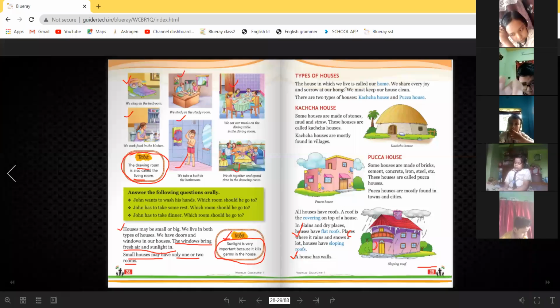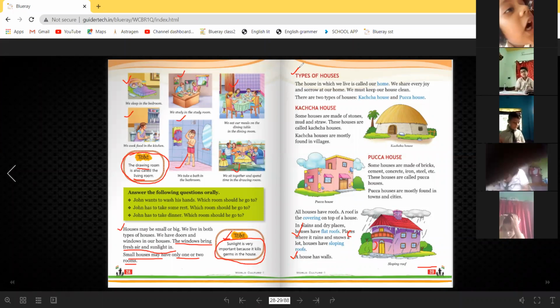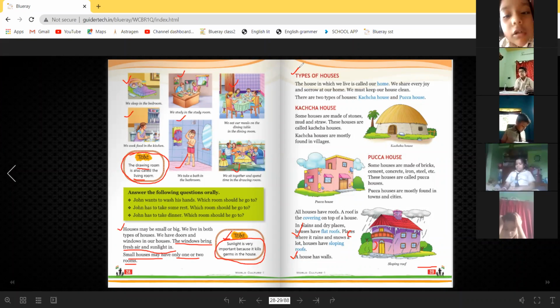Okay, so all of you have completed your reading. Now again look at your book. Types of houses. The house in which we live is called our home.